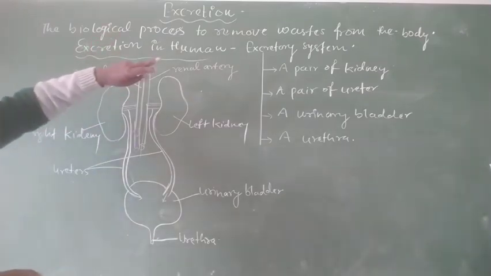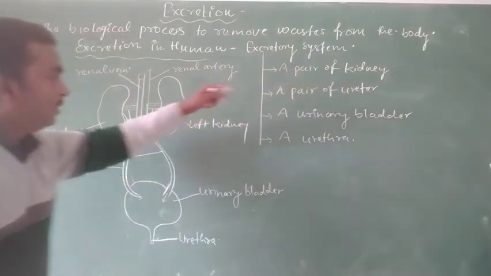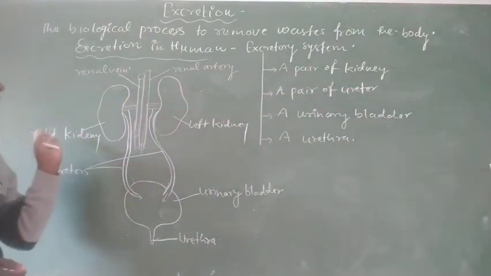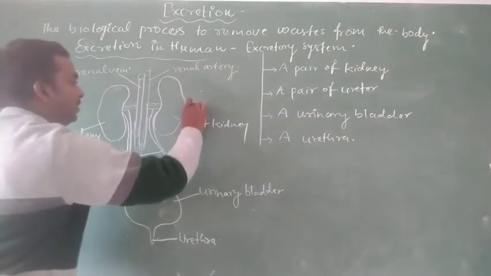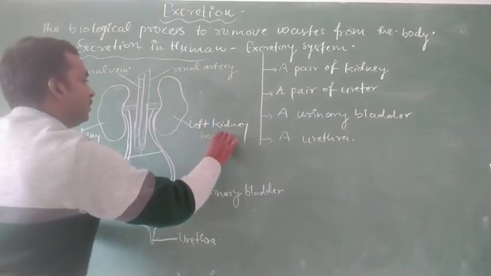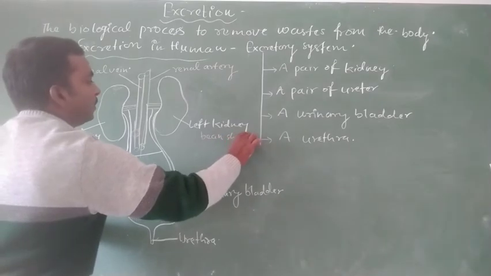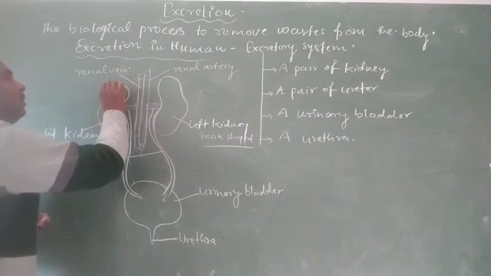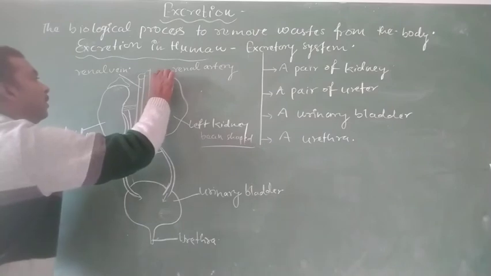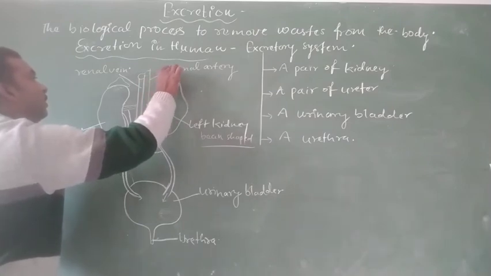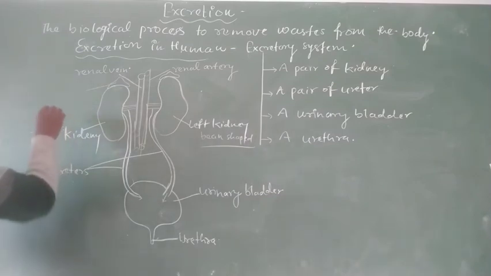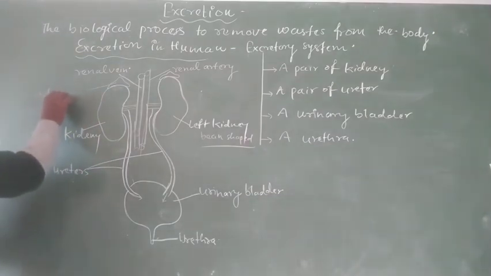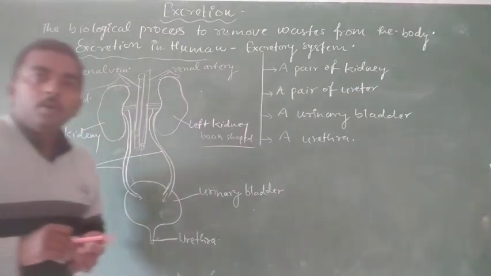The excretory system of human beings consists of a pair of kidneys, the left kidney and the right kidney, and the kidney is bean shaped. Above the kidney there is also a pair of glands, known as the adrenal glands.